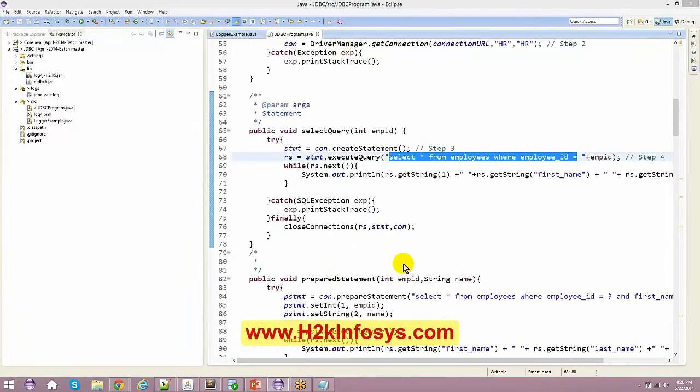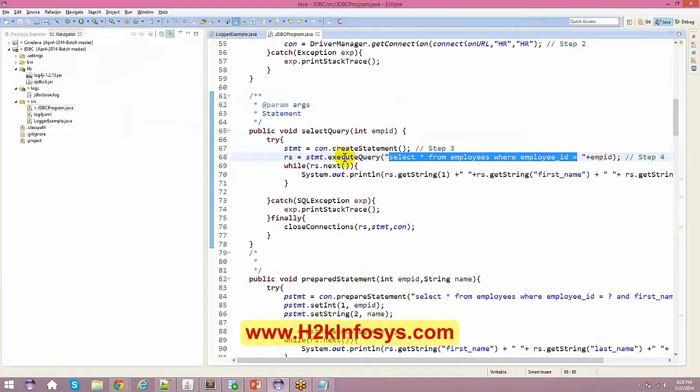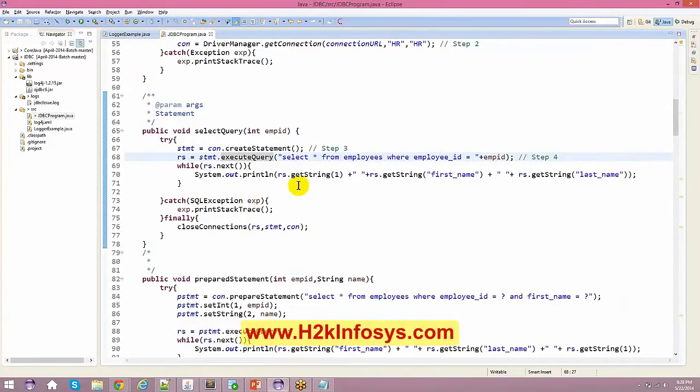Now if you see here, the moment I execute this query, I get the result out here, right? So the same thing, I need someone to hold this result. For that reason, when you say statement.executeQuery, at this point of time the query gets hit to the database. It goes and talks to the database the moment you say statement.executeQuery. So you get some result from your database, and you store those results in a ResultSet.